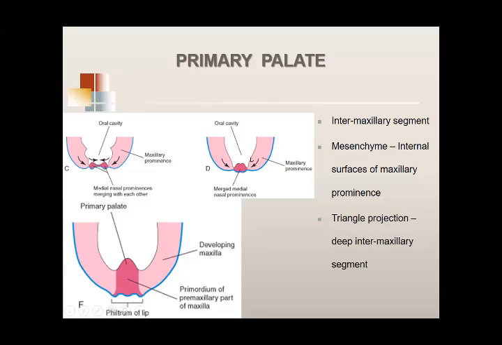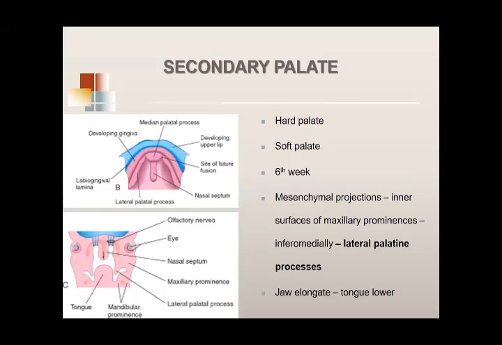But now we are viewing the mesenchyme on the inner side, from the side of the mouth cavity. अब हम उस side पे हैं. Primary palate मैंने बता दिया, develops from the intermaxillary segment.